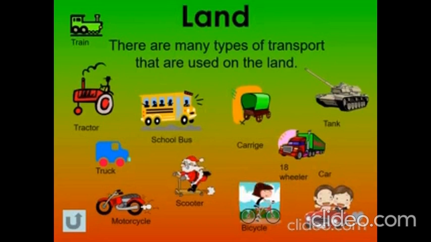The seventh one is bicycle. The eighth one is carriage. The ninth one is 18-wheeler. The 10th is a tank. And last but not least is the car, the one that we use the most.